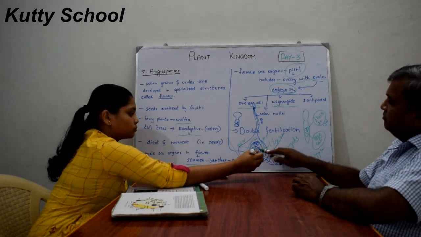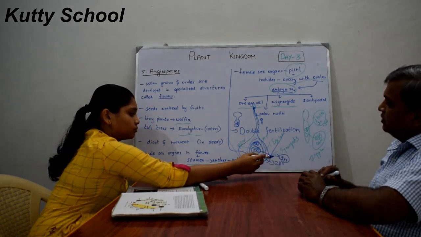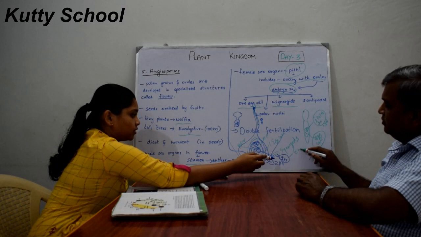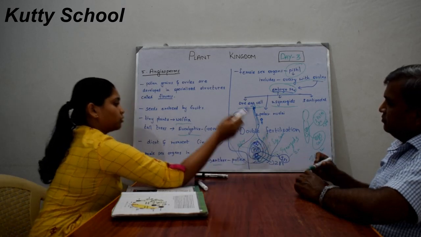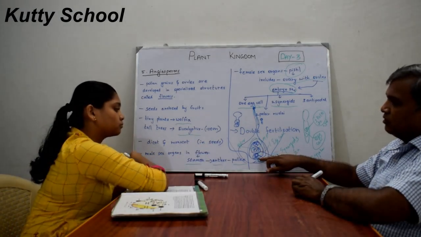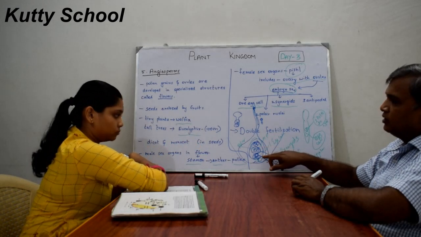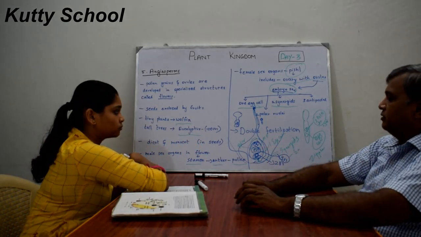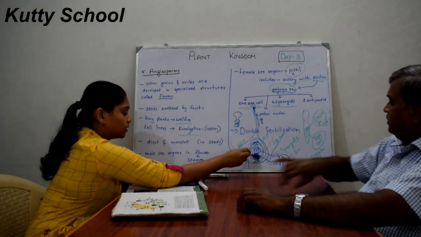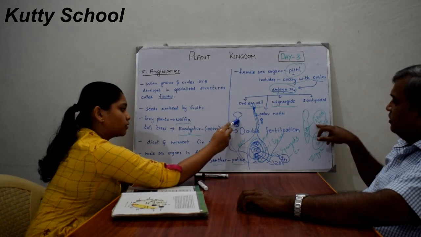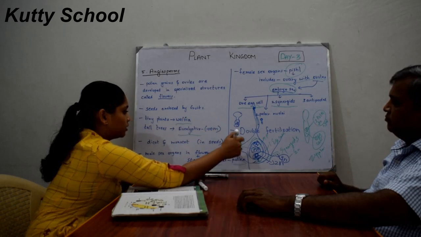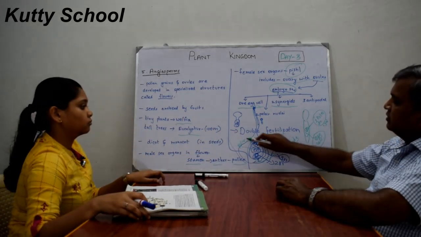The diploid one is the zygote and the triploid one becomes the endosperm. This endosperm provides nutrition to the developing zygote during development. Since one male gamete fertilizes the egg cell, forming the zygote, and another male gamete fuses with the polar nuclei, forming the endosperm, two fertilizations take place. That is why it is known as double fertilization.